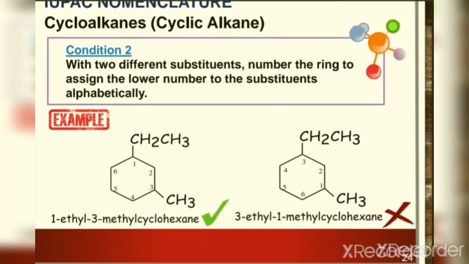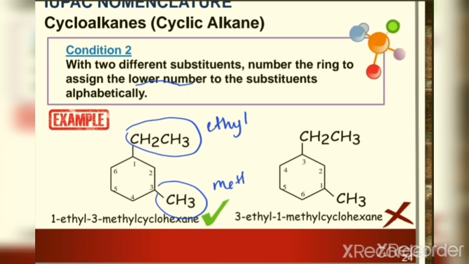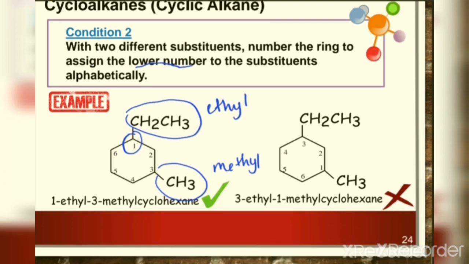However, if we have two different substituents, we will number the ring to assign the lower number to the substituent alphabetically. For example, this one we name ethyl and this one we name methyl. So the correct way, we put number 1 alphabetically. So ethyl attaches to carbon number 1 and methyl attaches to carbon number 3. So we name it 1-ethyl-3-methylcyclohexane.